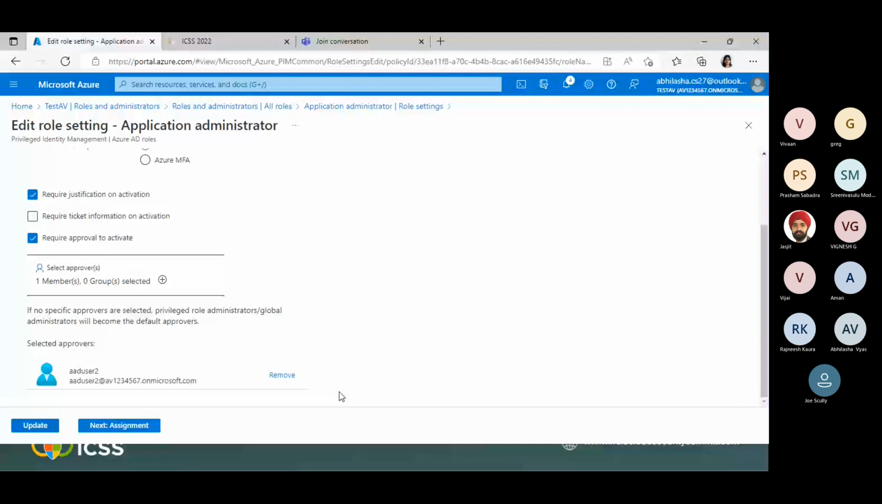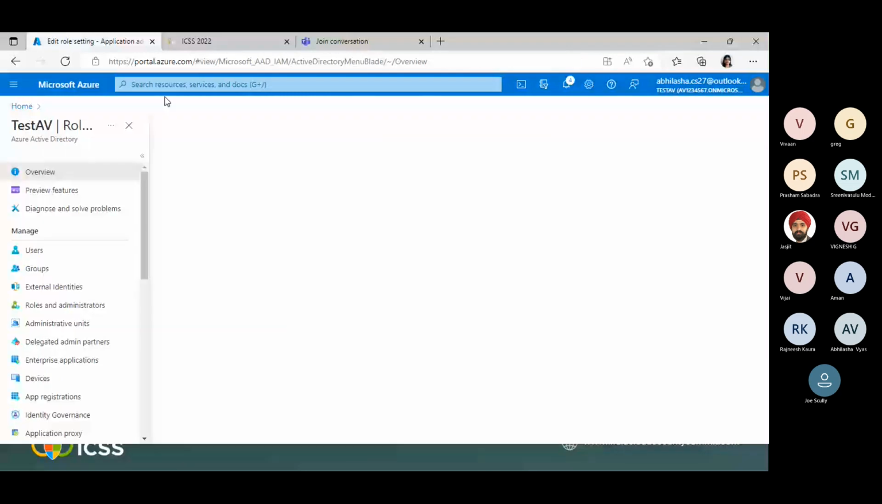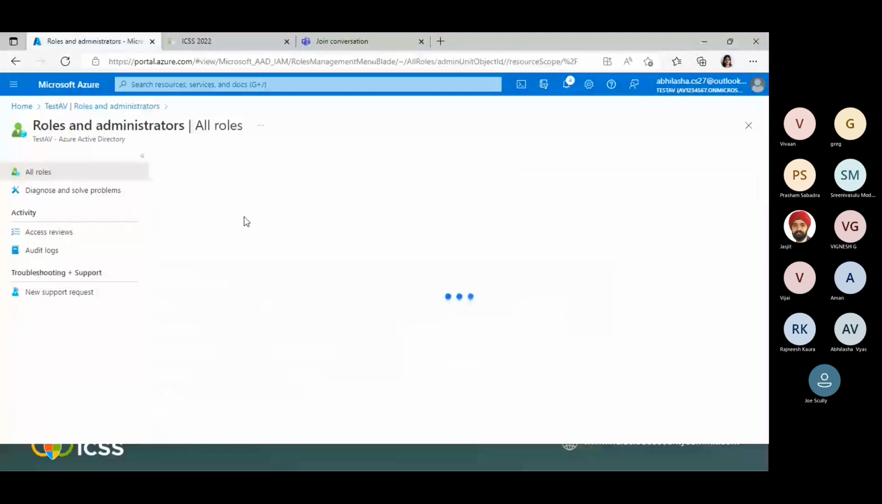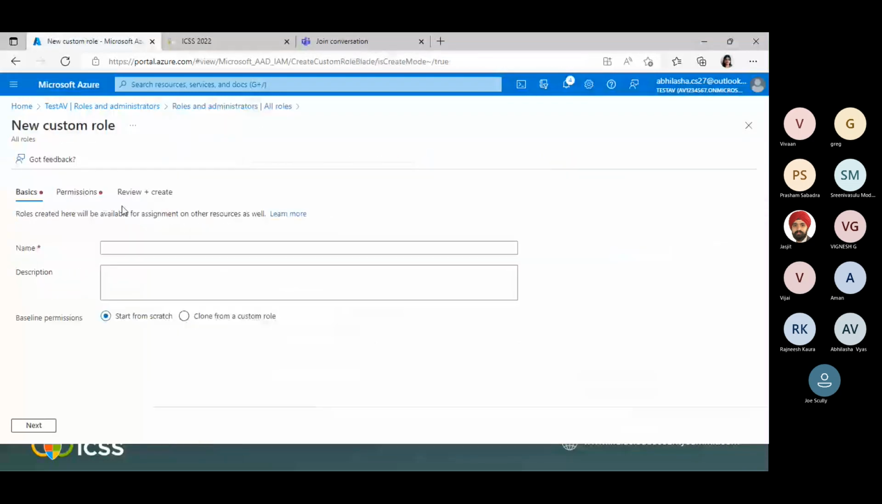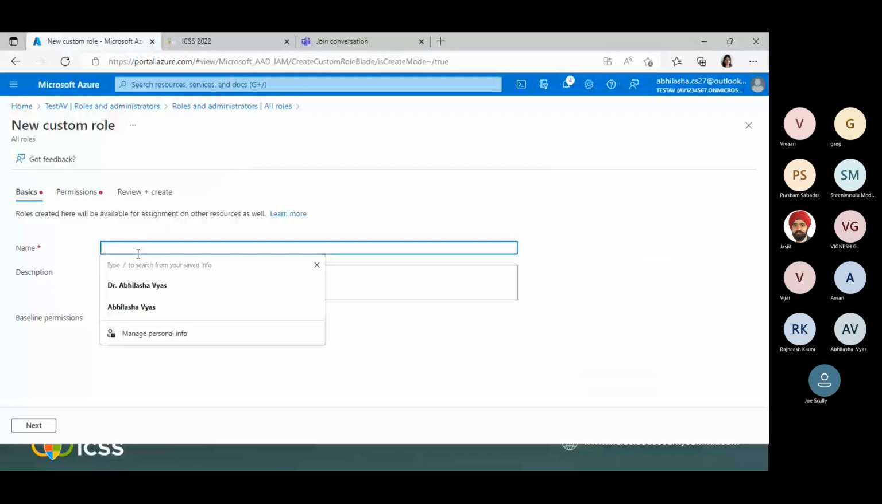So I can give this ICSS 2022 role. Then I can give some description, which is important. I want to start it from scratch. Now here you can see the list of the permissions which are available. You can select the permissions, and based on that, you can create the role.